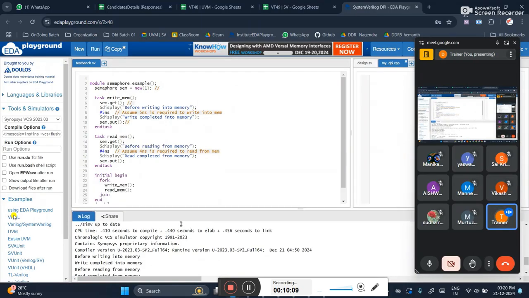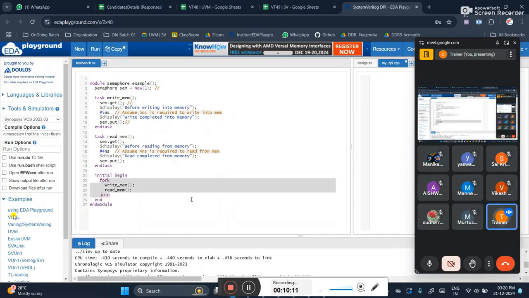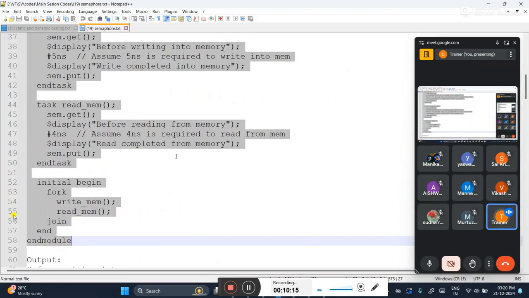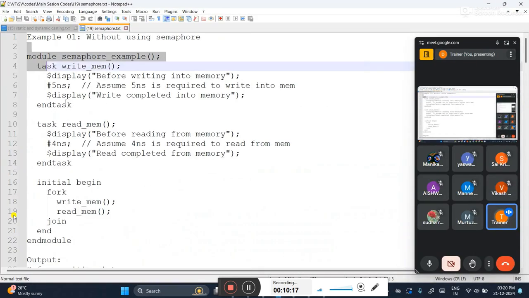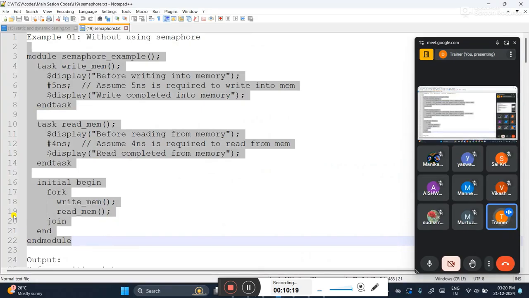Then, ma'am, what is the use of fork join now? See, in the previous code, fork join I can't control because some of my other colleague has written the fork join.